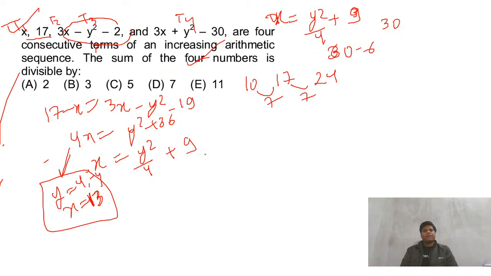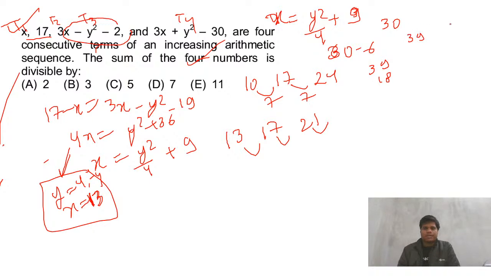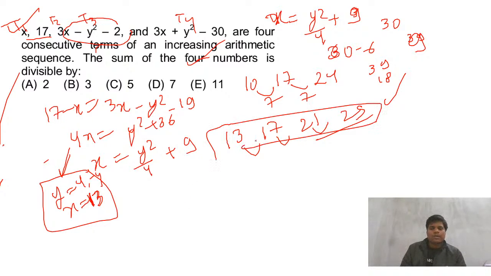Because square is there. So if I put these values, let x equal 13. So 4 is the increase here, and 13 times 3 is 39, minus 18, that is 21, right? Great. So 13 times 3 is 39 and 30, that is 9, and plus 16, that is 25. Yeah, so finally this works. So the addition of all this is 38, 76. The sum of the 4 numbers is 76, divisible by 2.